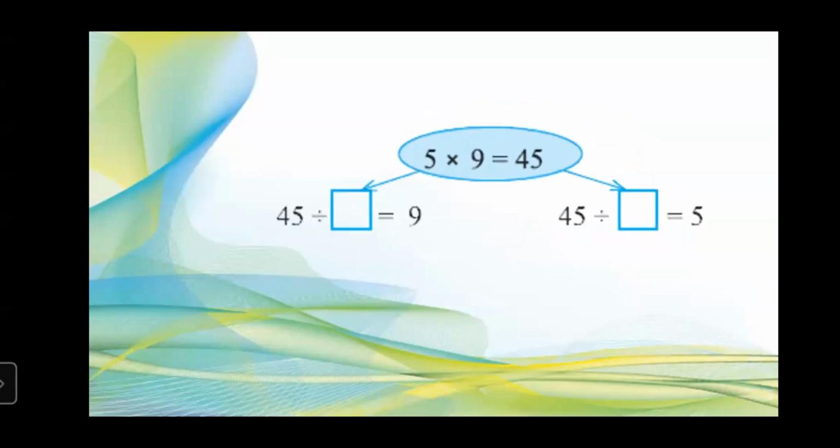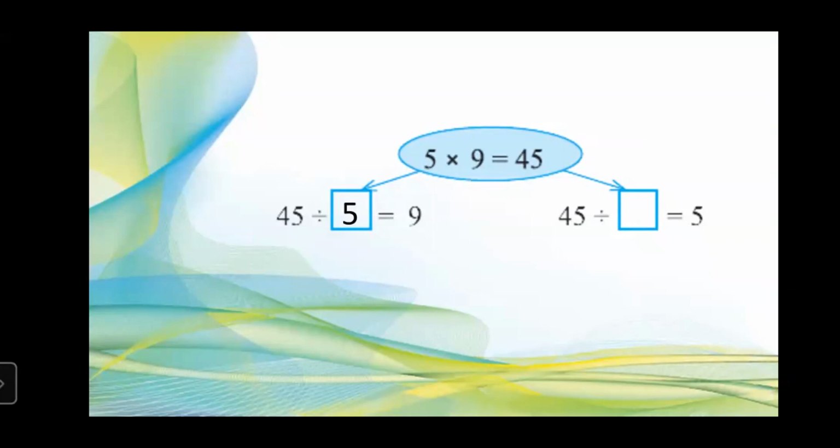Here we have 5 into 9 is equal to 45. So 45 divided by dash is equal to 9. What will be the answer? Yes, students? 5 9 ja. Okay, the answer will be? 5 9 ja 45. Yes, very good. Then the answer will be 5. Shabash. So the second one is 45 divided by dash is equal to 5.